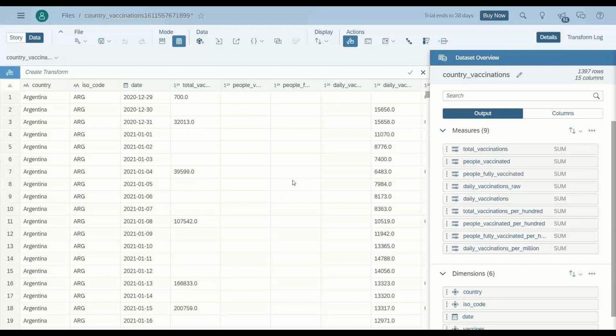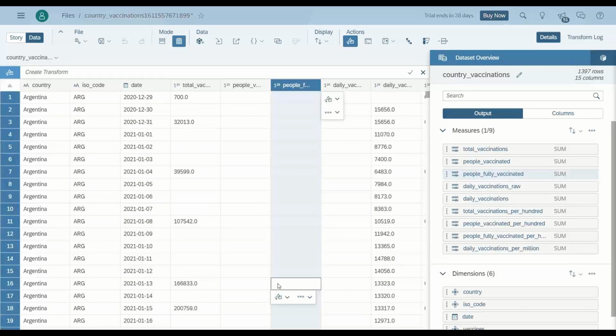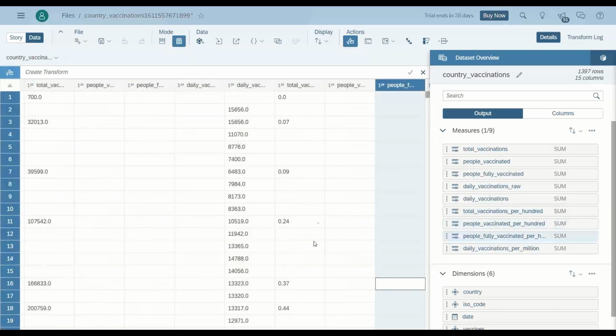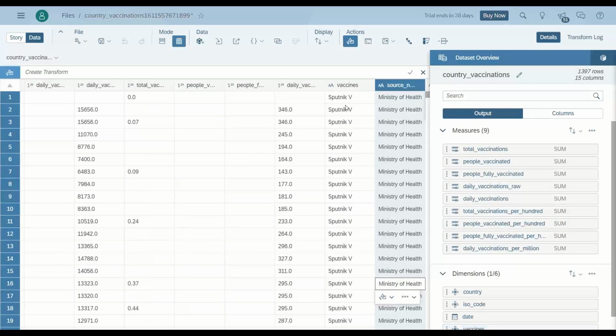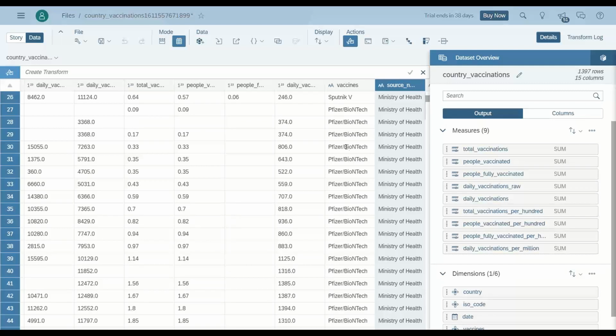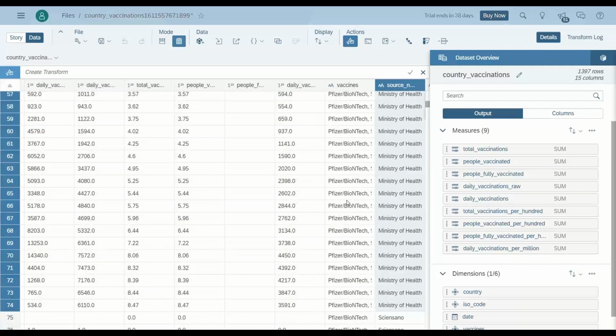And now you can see my data is available. So here I have countries, ISO code for countries, date, how many total vaccinations happened on that day, what is the daily vaccination count, and then we also have the total number of people vaccinated per date per country, and also the vaccine name, which is the vaccine currently being given to the people in that particular country.